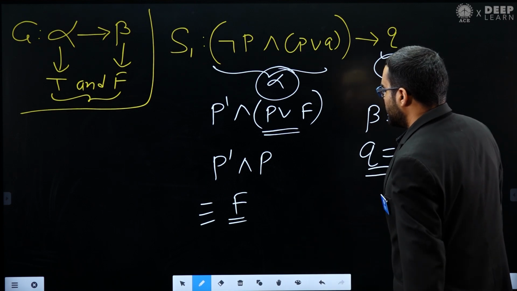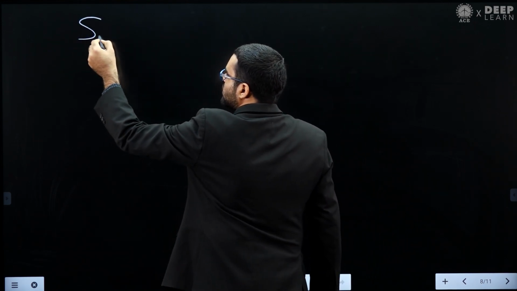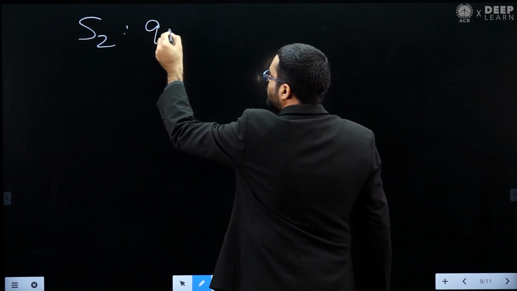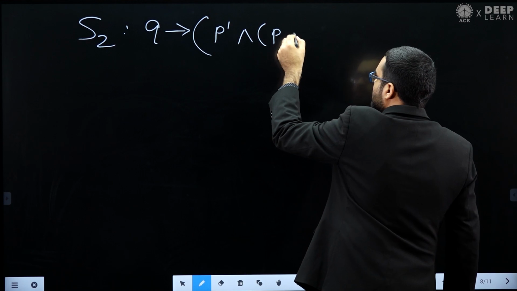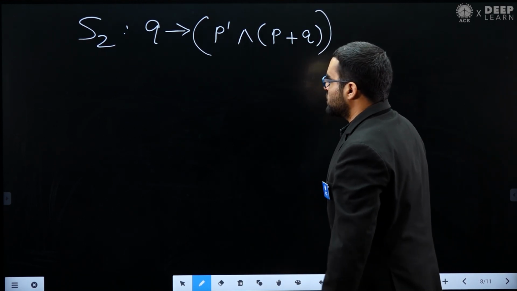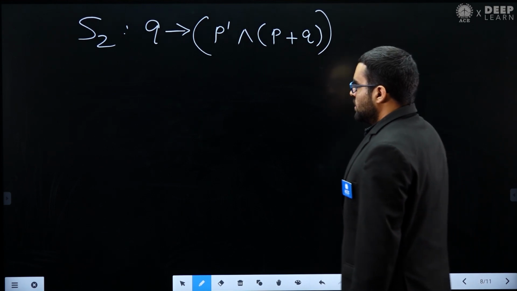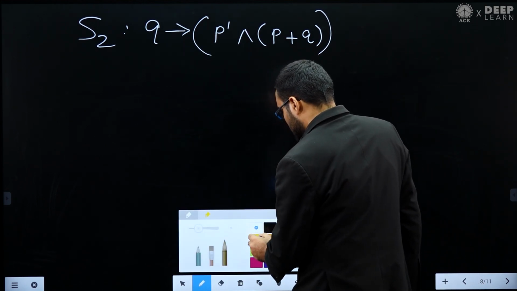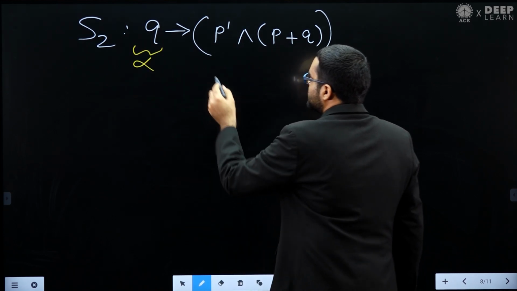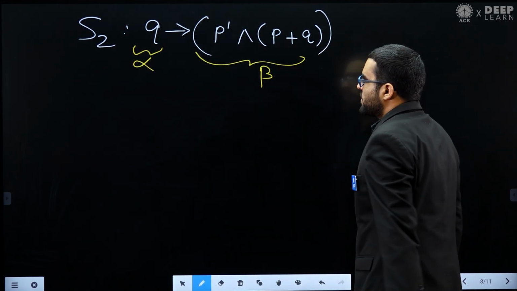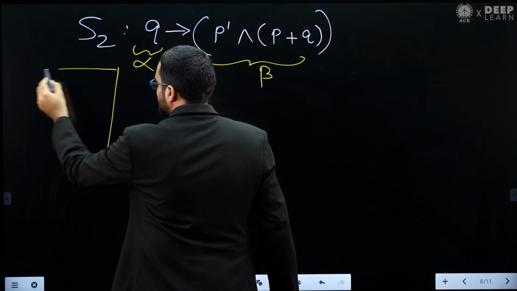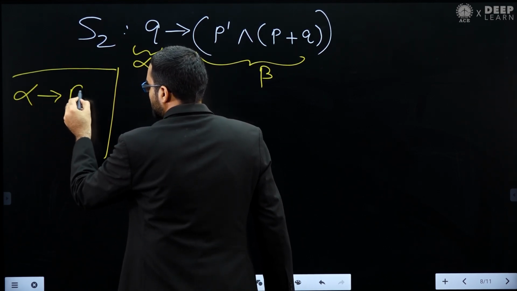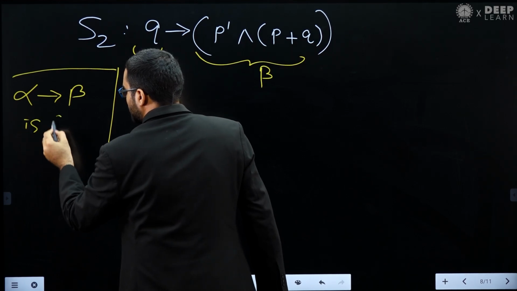Okay, let's apply this same method for S2. So let's see, what is our S2? S2 is saying that Q implies P dash and P plus Q. Okay, this is our S2. Again in this S2, you can notice that this is our alpha and this is our beta. The same thing we will do. We want to see whether this case is possible or not. Which case? Basically, alpha implies beta is false.